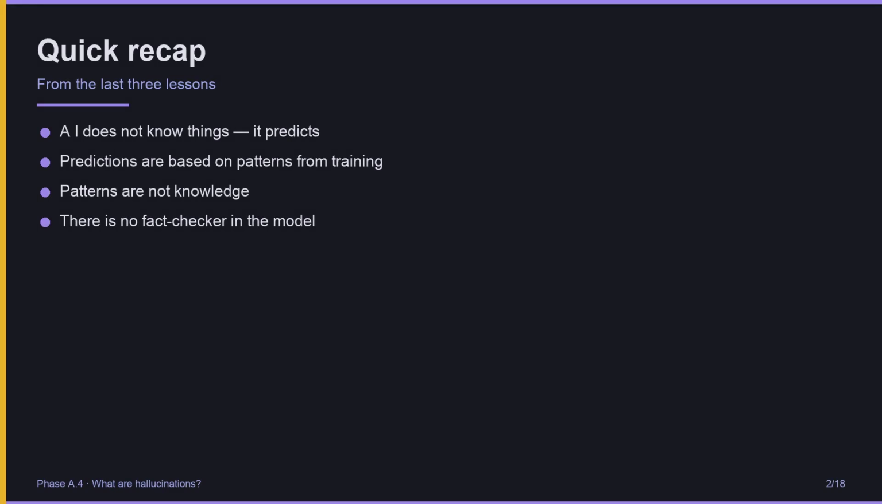AI does not know things, it predicts. Predictions are based on patterns the model learned during training. Patterns are not knowledge. And crucially, there is no fact checker inside the model. Nothing stops it from predicting something that sounds perfectly plausible, but is completely wrong. That is what we look at today.